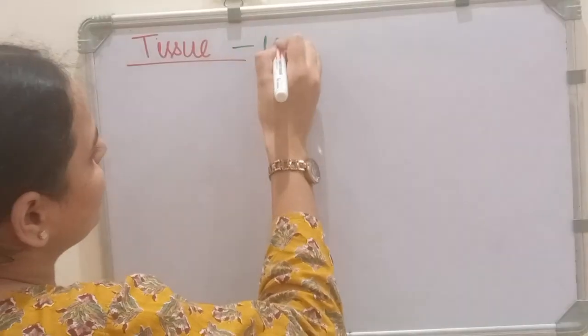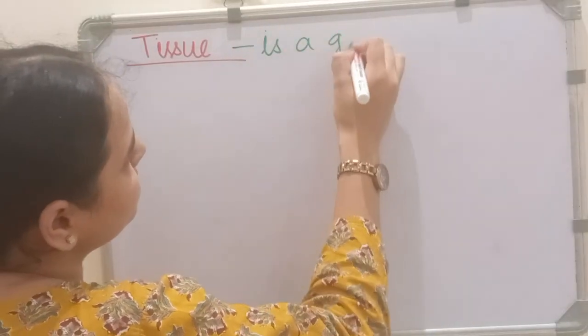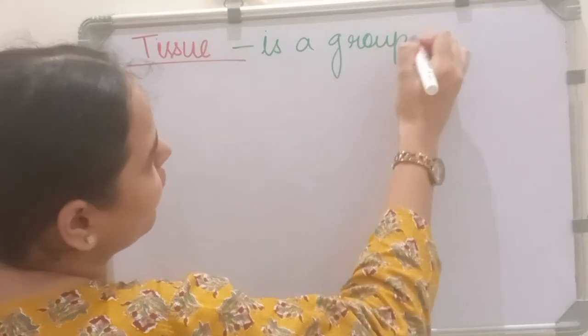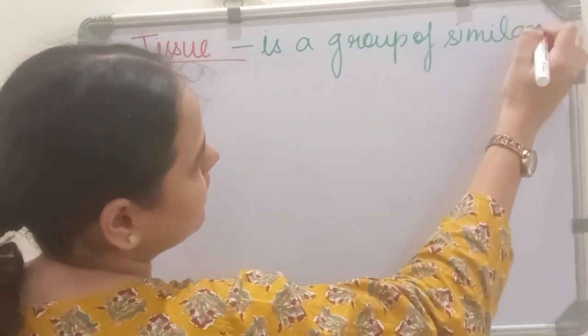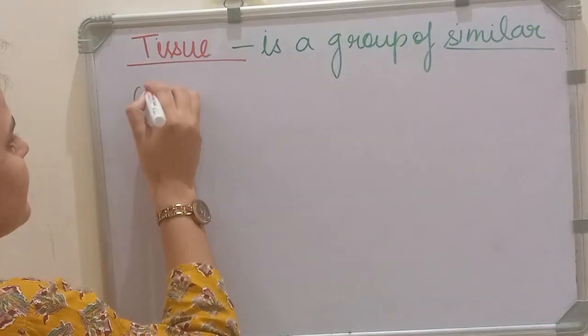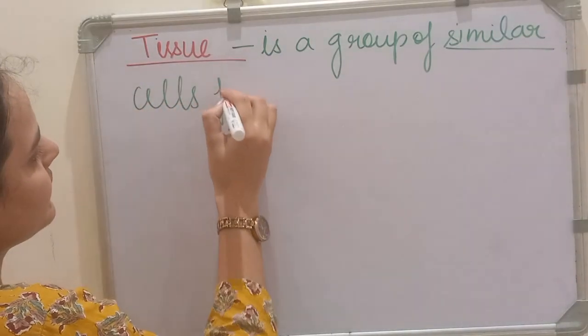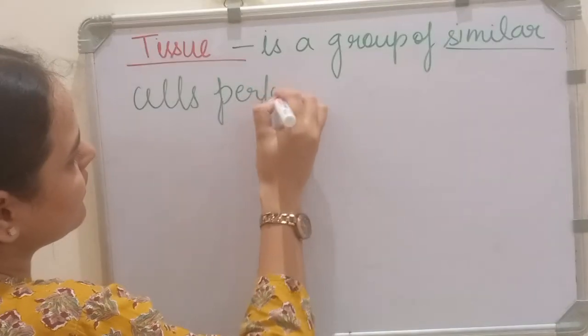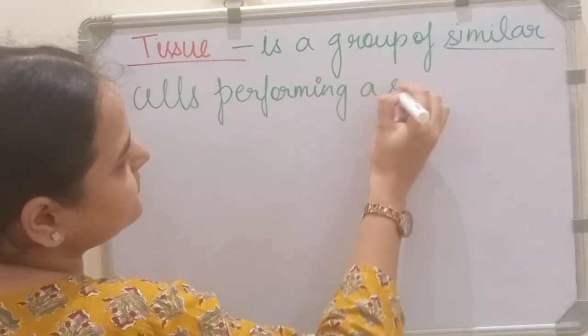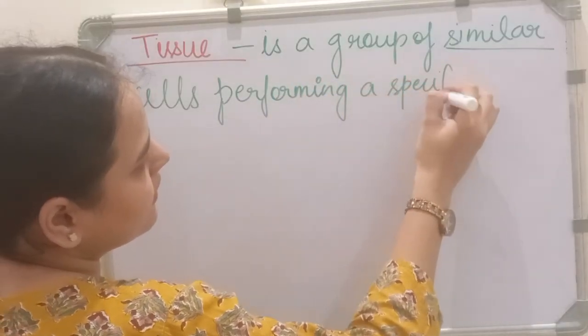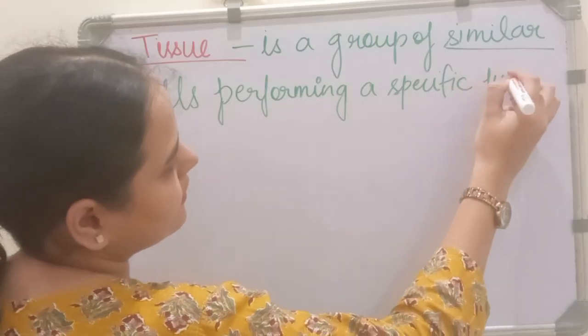Tissue is a group of similar cells performing a specific function.